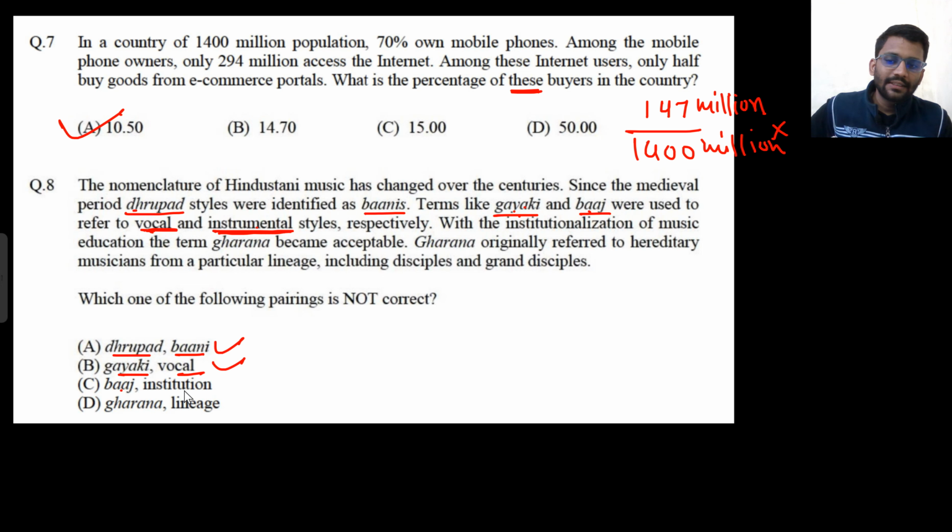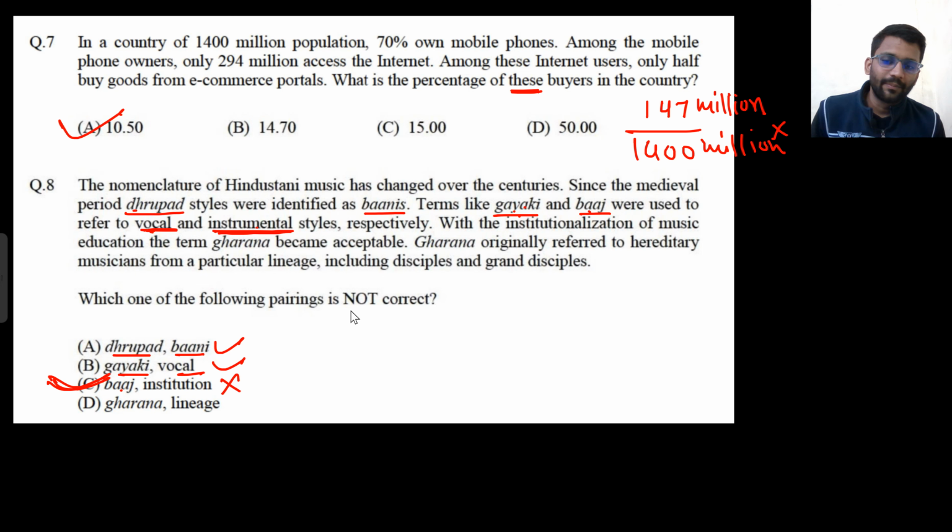Now Baz was referred to instrumental, not institution. Okay, this is written institution. So Baz was referred to instrumental, not institution. So that's why this is wrong. That means this will be the correct option.